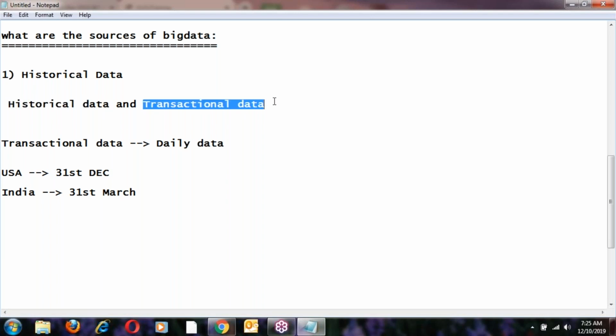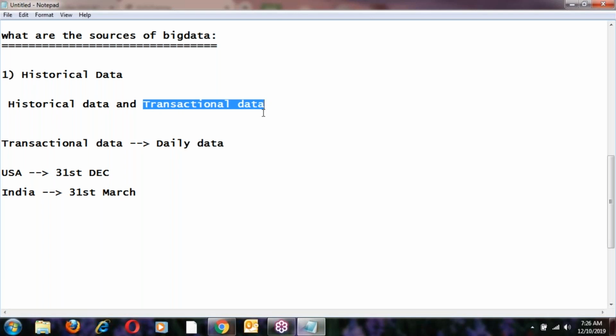Before submitting the balance sheet, the company will make some adjustments. For the purpose of adjustments, they will modify some data. After modification of the data, they will submit the balance sheet.